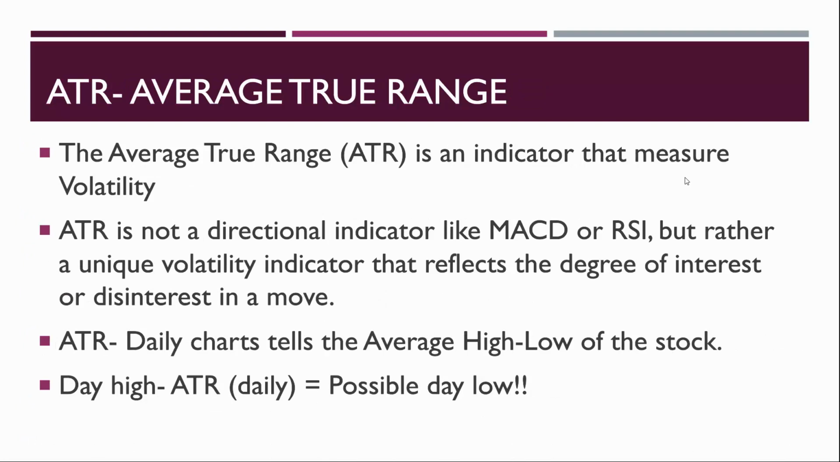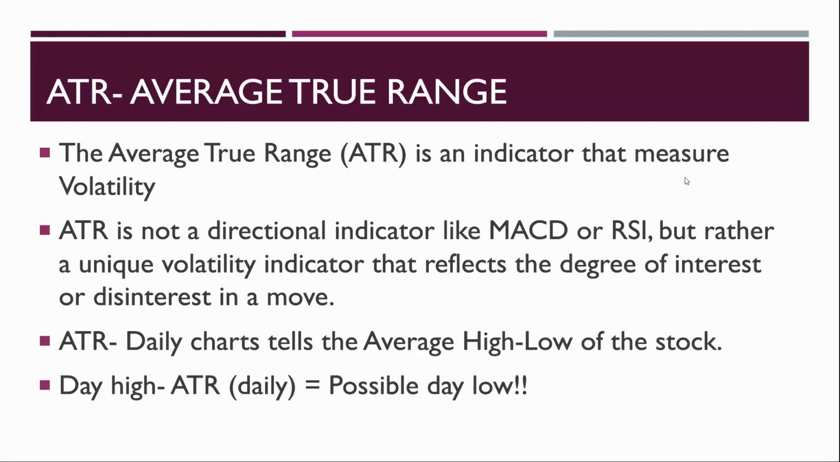Before that, I'll tell you about ATR. ATR is an indicator that measures volatility. It doesn't give the trend, it just tells how volatile the stock is. If ATR is lower, it is consolidating. If ATR is on the higher side, it is very volatile. So it is not a directional indicator like MACD or RSI. It is a unique volatility indicator that reflects the degree of interest or disinterest in the move. So this is what you normally find as the meaning of ATR.